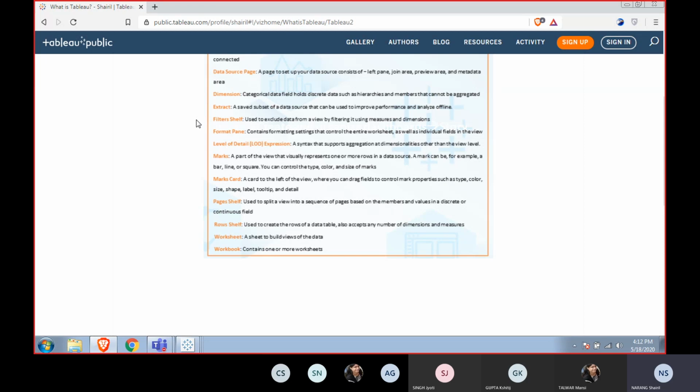But for the Microsoft guys, the extract is actually a snapshot of the data taken at a particular time frame. And that extract of data is actually stored inside the workbook of our Tableau itself, so that when you open the Tableau Reader or when you open the Tableau edition on which you have the worksheet, it doesn't take long to refresh the data, because there are more than a million rows.